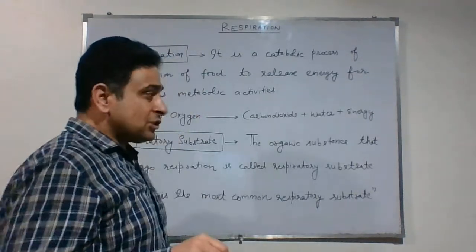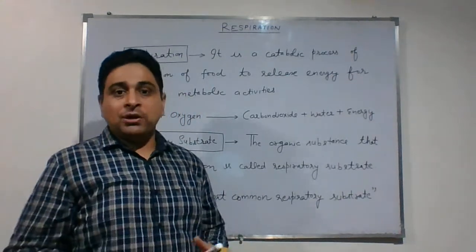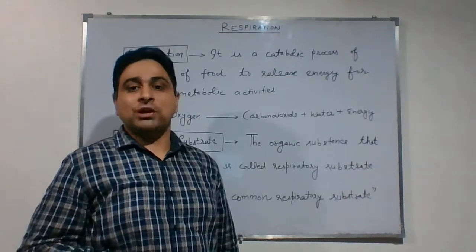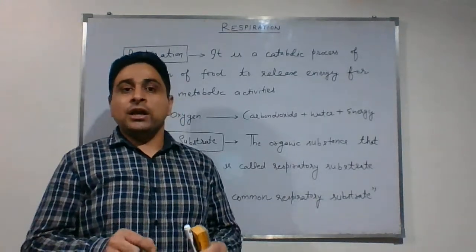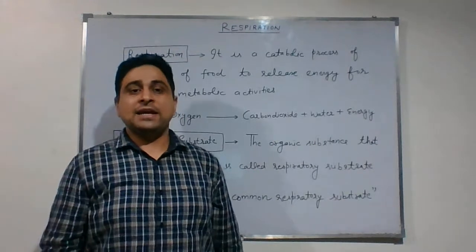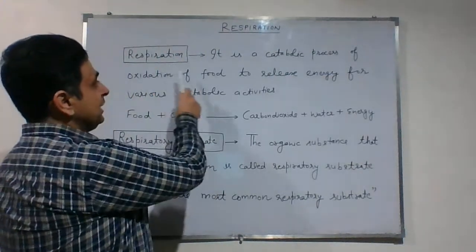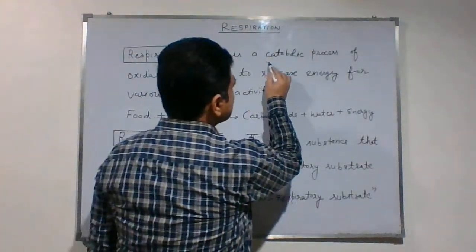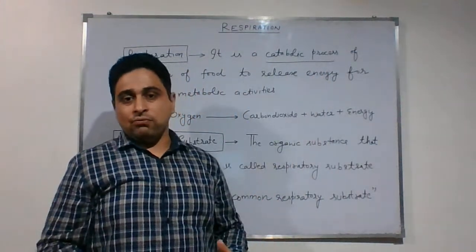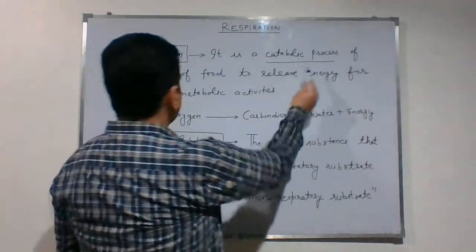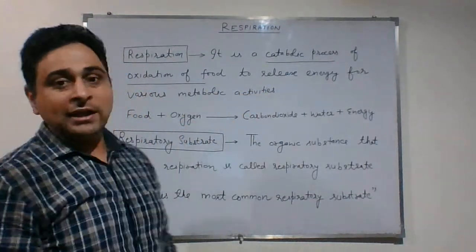So inside the body cells, students, this food still has to be further broken down into another form so that we can get energy from this food. And the process which is responsible, students, to convert that simple digested food further so that we can get energy, that is respiration. So let's see the definition of respiration. What is respiration? It is a catabolic process. So what is a catabolic process, student? In which some substance is broken down to form some new substances. So it is a catabolic process of oxidation of food to release energy for various metabolic activities.